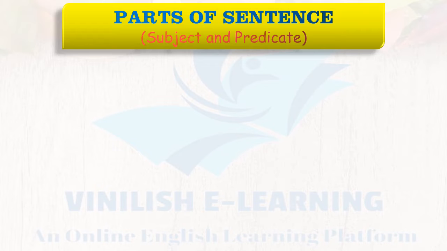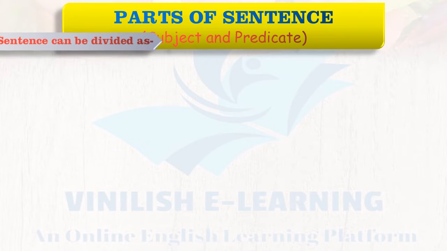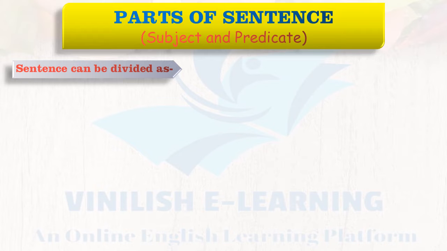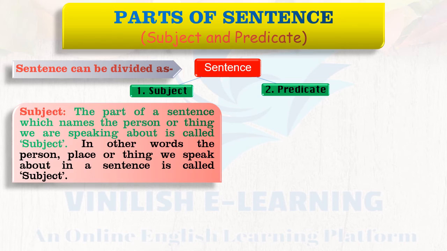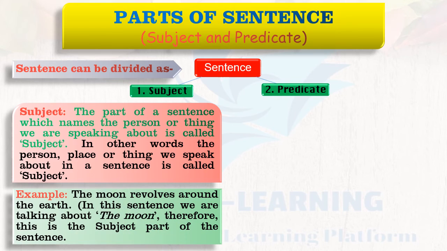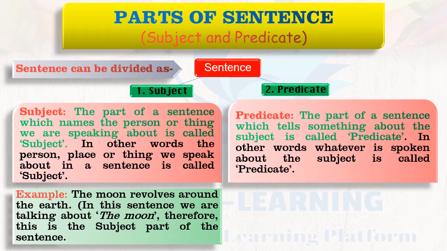Parts of a sentence: subject and predicate. A sentence can be divided into subject and predicate. Subject: the part of a sentence which names the person or thing we are speaking about is called the subject. In other words, the person, place, or thing we speak about in a sentence is called the subject. Example: The moon revolves around the earth. In this sentence, we are talking about the moon. Therefore, this is the subject part of the sentence.